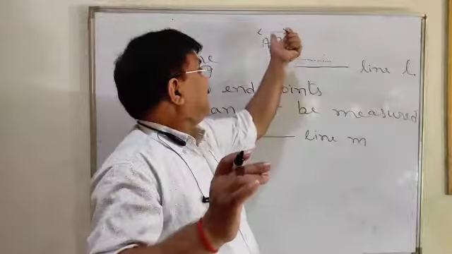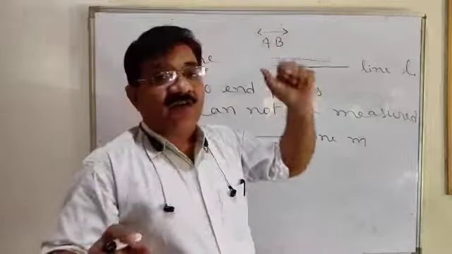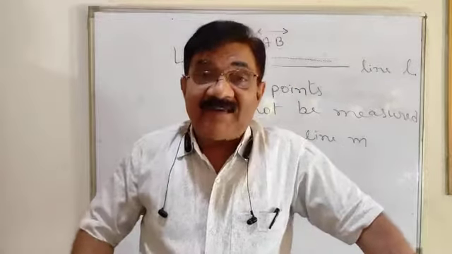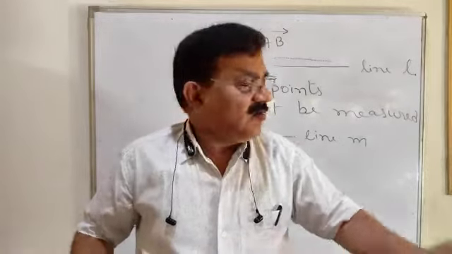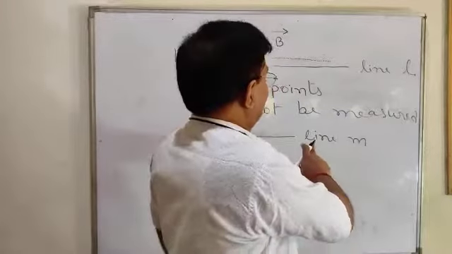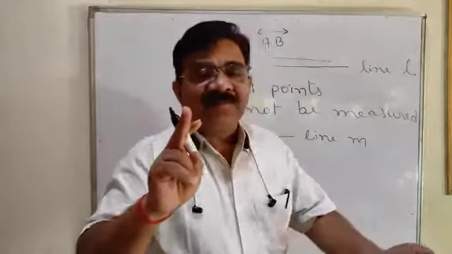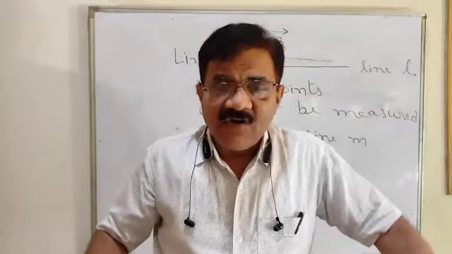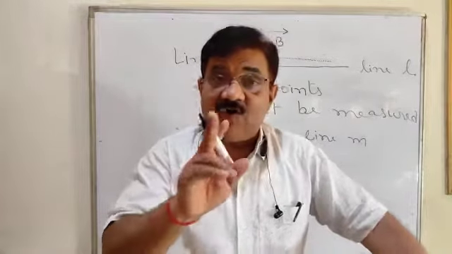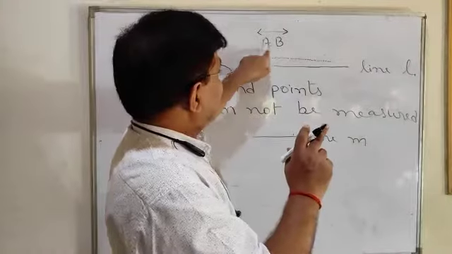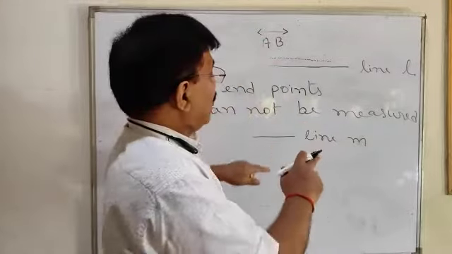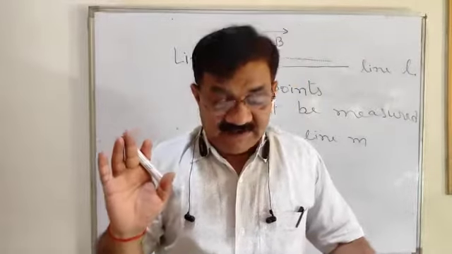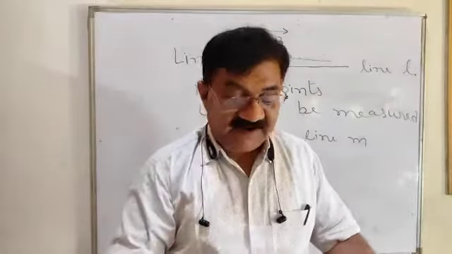So such a sign, a both-side arrow, is given on two capital letters, or simply you can use a single small letter, which denotes a line. Once more, don't be confused. Either this way or simply a single small letter, a line is represented.